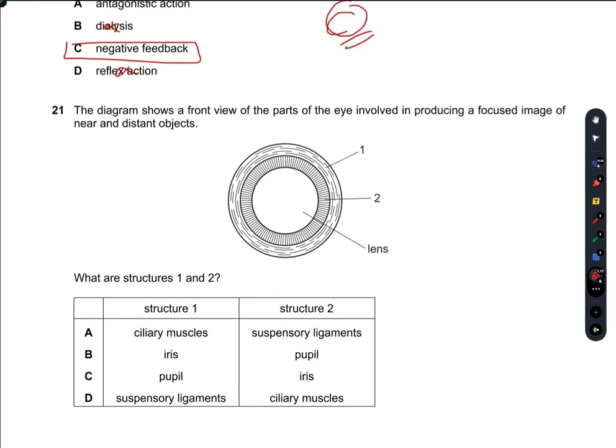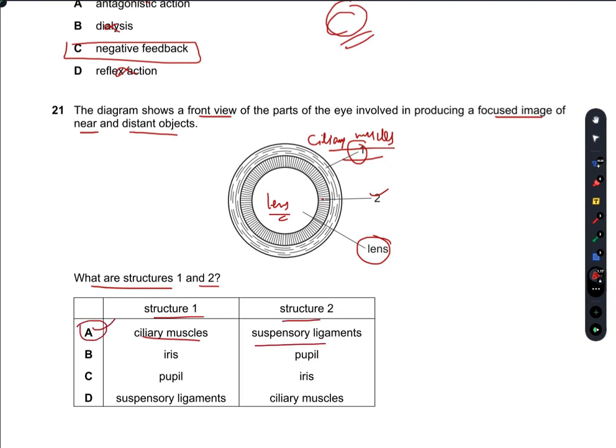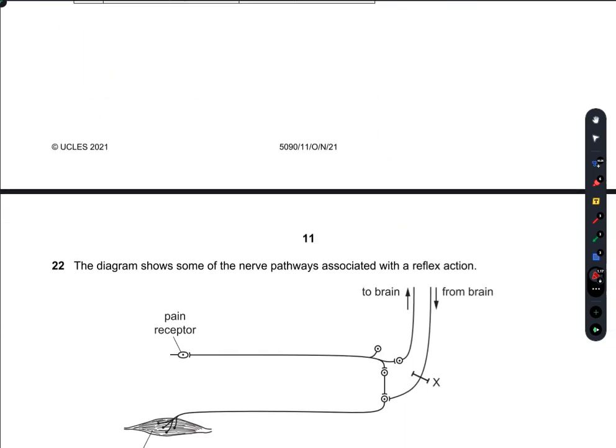The diagram shows a front view of the parts of the eye involved in producing a focused image of near and distant objects. What are structures 1 and 2? So what is 1 here? 1 is the ciliary muscle when we look from the outside. 1 is the ciliary muscle and 2 is the suspensory ligament which suspends this delicate lens. So this is the lens in the center. This is the suspensory ligament. This is the ciliary muscles. So structure 1 is ciliary muscle. Structure 2 is suspensory ligaments. A is the right answer.